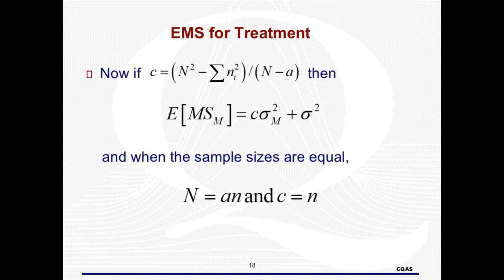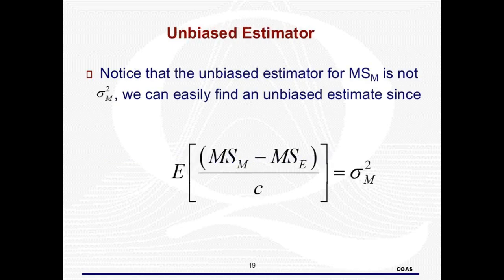Now it should be noted here that the EMS for the treatment is similar to that of the fixed case since it is sigma square plus some function of what we are interested in estimating to represent the treatment. In the fixed case, it was the sum of the tau's. In this case, it is a function of the variance component for the factor. We will use what is inside the brackets to estimate the variance component. Note again that this is not MS for treatment.